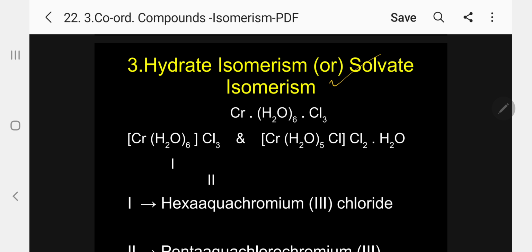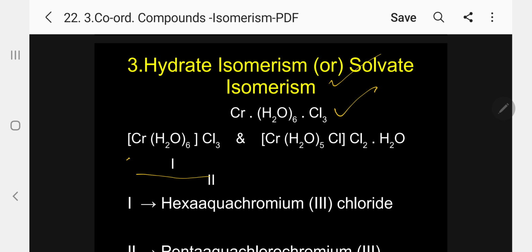So, coordination compounds having the same molecular formula but a difference in arrangement of the hydrate water molecules in the coordination sphere are called hydrate isomers, and the phenomenon exhibited by these hydrate isomers is called hydrate isomerism or solvate isomerism.